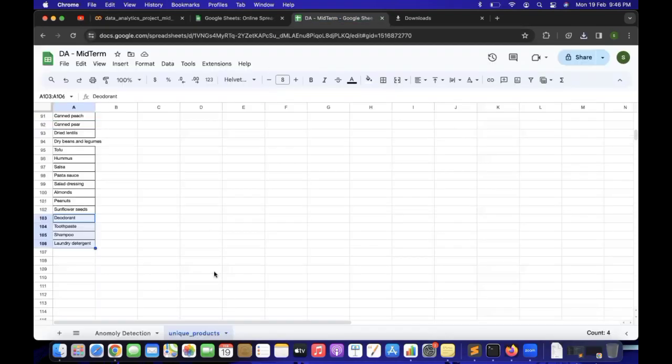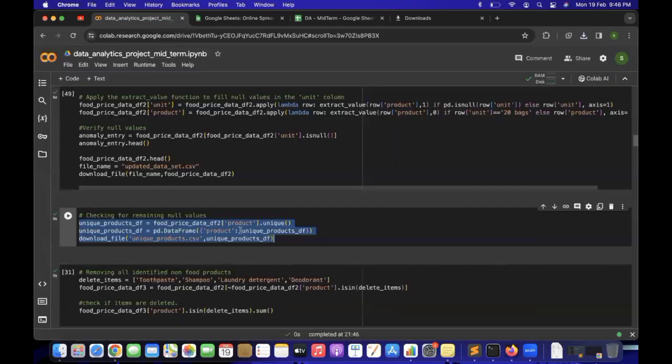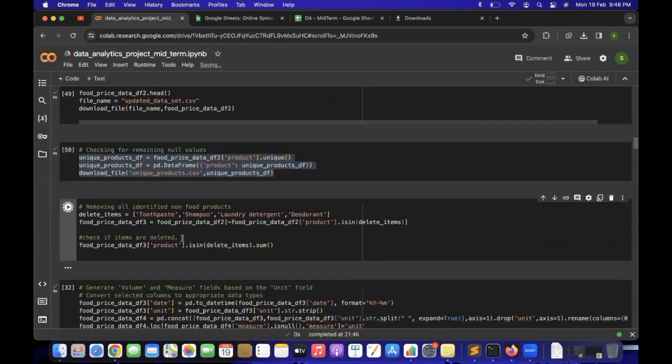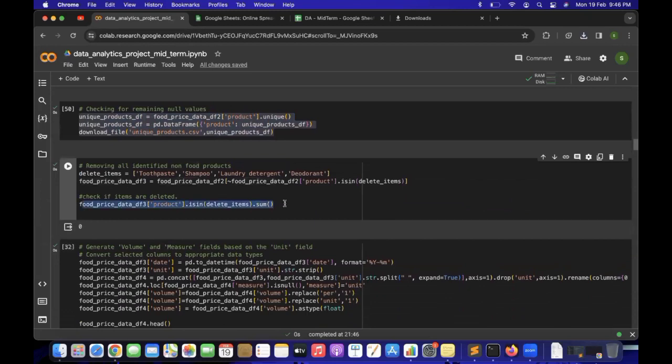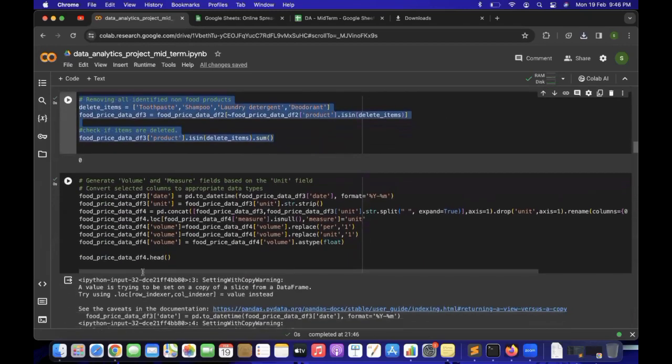I already pasted the data into a Google spreadsheet to see. As you can see, if you go to the bottom of this data set, there are 4 products which appear to be non-food products, detergent and shampoo, and we're going to apply a filter to remove those. So we just remove all those rows, and we checked that they are perfectly removed from the data frame.